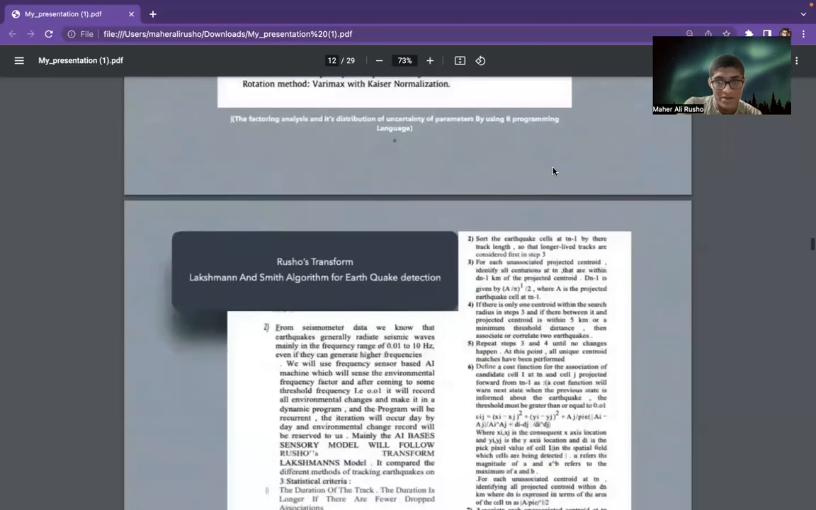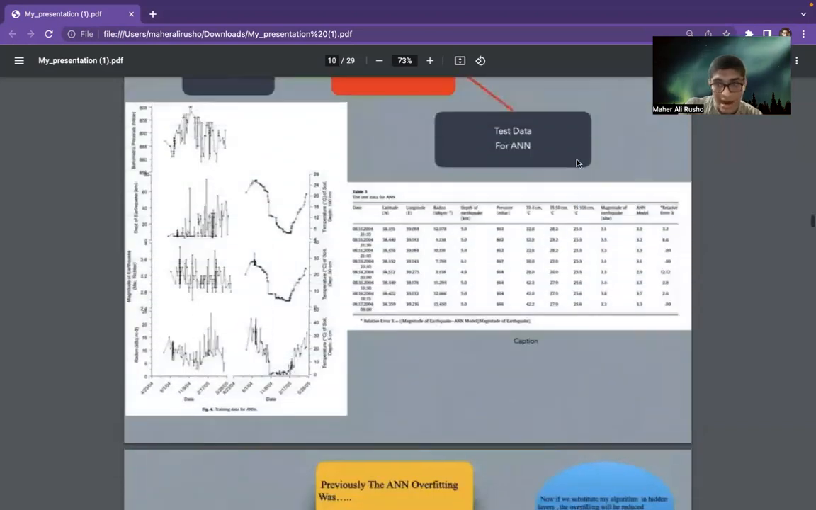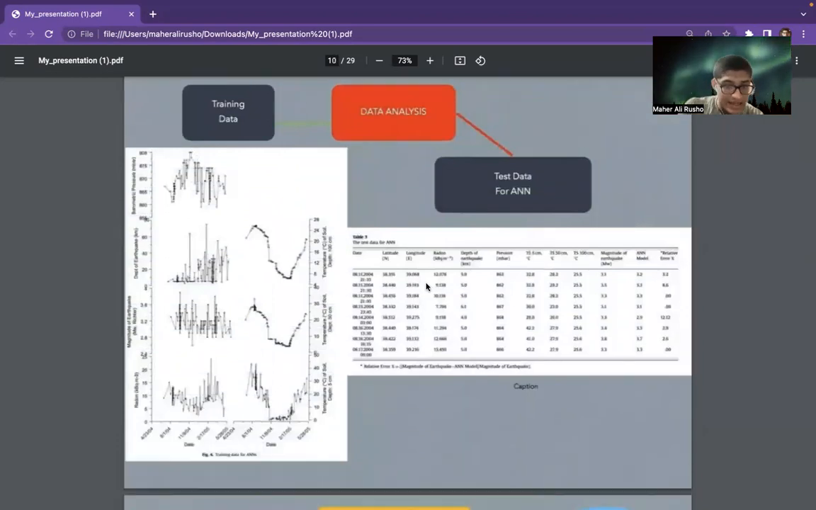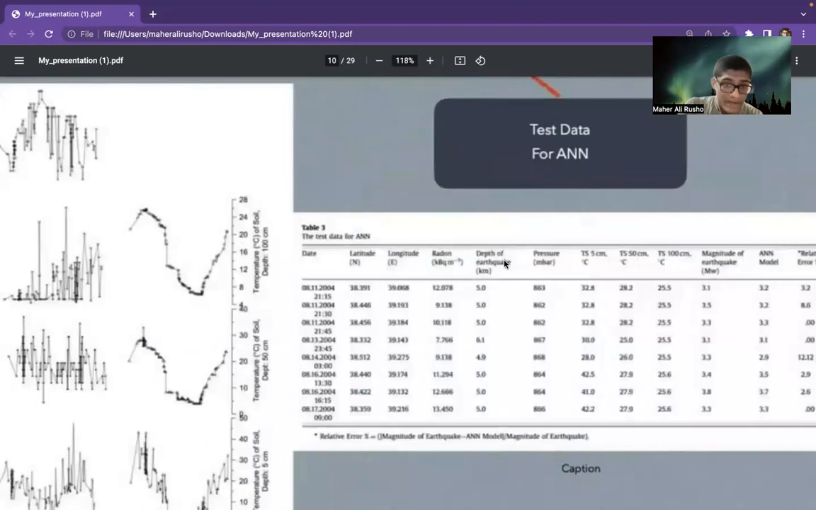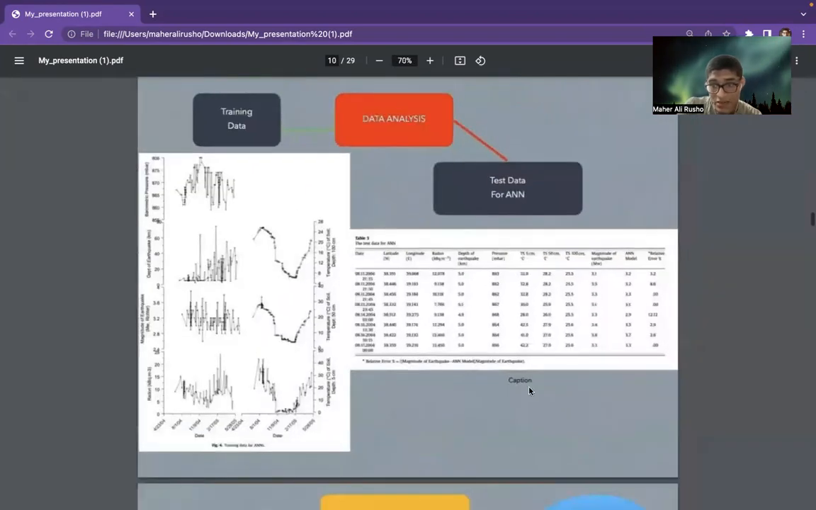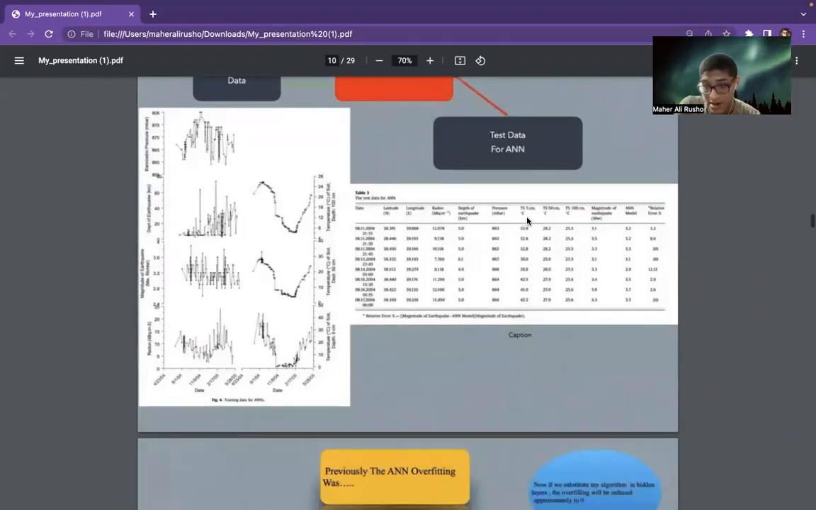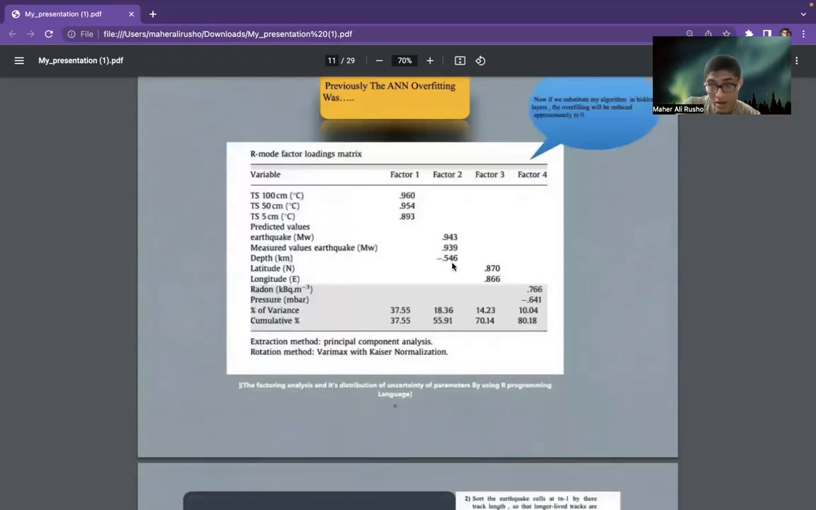Like from the previous method, you can see that I have used some data analysis tools in R. For the test data we used latitude, longitude, radon radioactivity, depth of earthquake, pressure, and temperature of the soil at 5 centimeters, 50 centimeters, and 100 centimeters, and used these to collect the data and prepare the test data. After doing test data analysis for the artificial neural network, we can see that sometimes the earthquake is over-predicted or under-predicted.